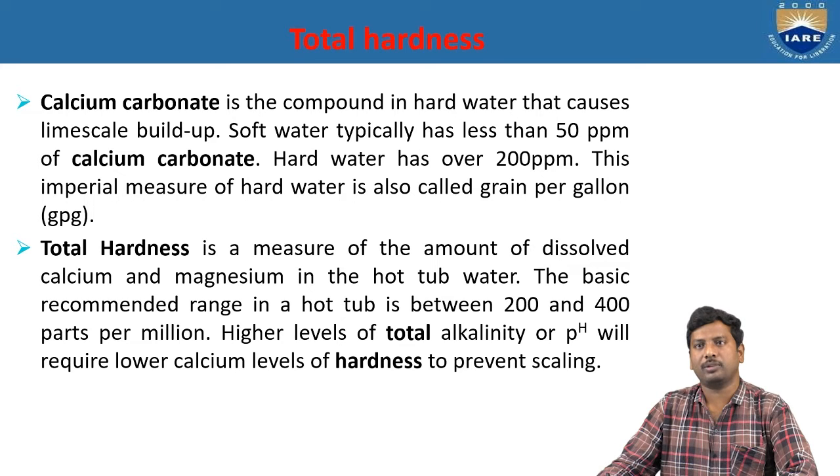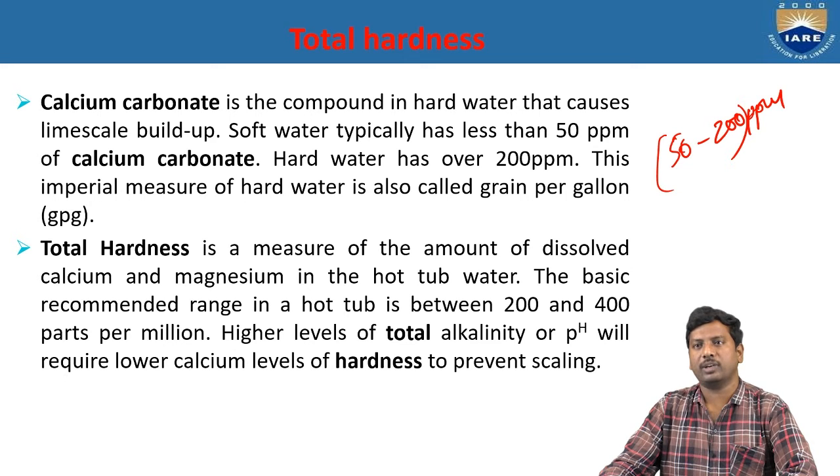The simple measure of water hardness is also called grains per gallon, GPG. That means the hard water range is roughly 50 to 200 ppm. If the water contains less than 50 ppm, that is called soft water, and if the water contains more than 200 ppm, that is called hard water. So that is the hardness range of both soft water and hard water.